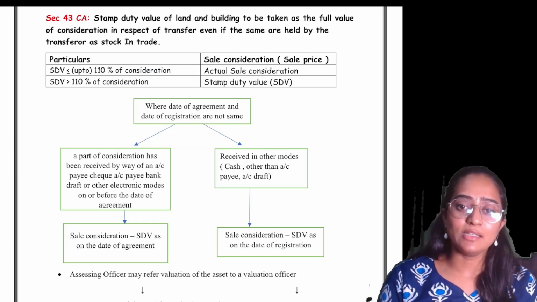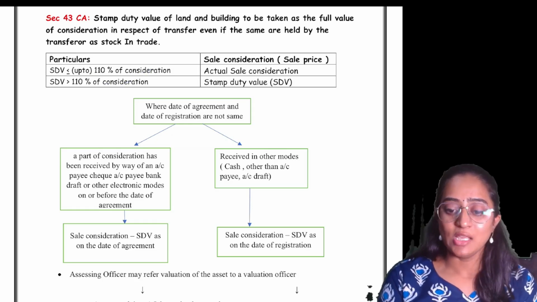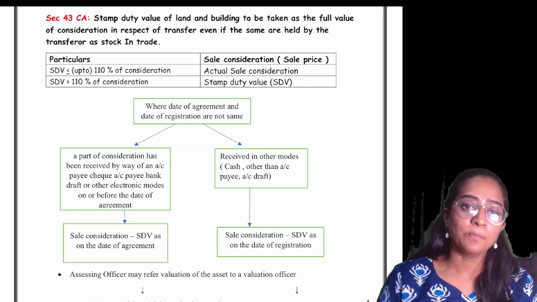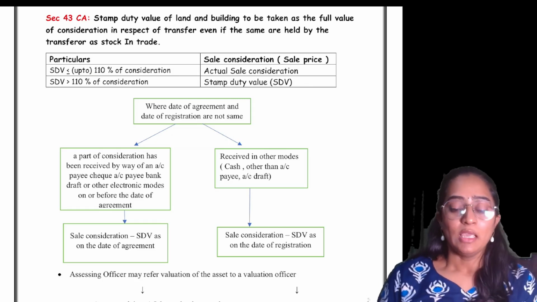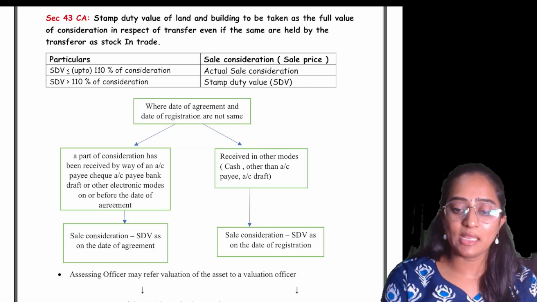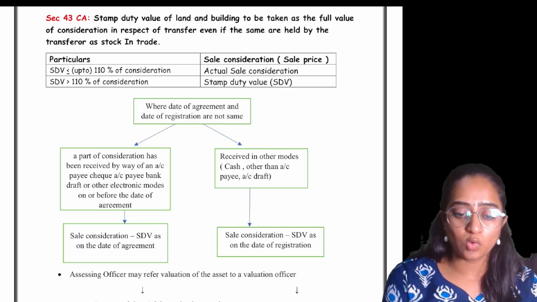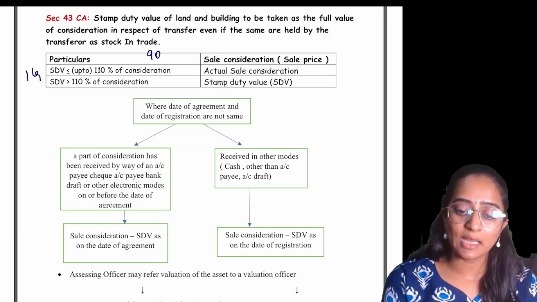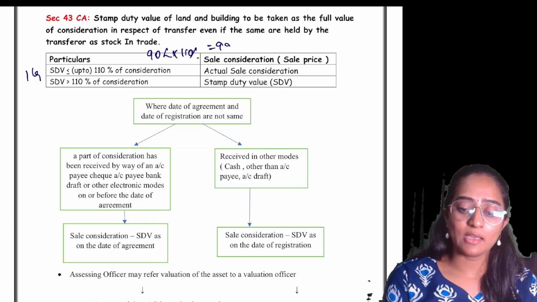If SDV is greater than 110% of the consideration, your SDV would be considered as your full value of consideration. If SDV is up to 110% of the consideration, suppose your SDV is 1 crore and the consideration which you have charged is 90 lakh. 90 lakh multiplied by 110% leads to 99 lakh, right?